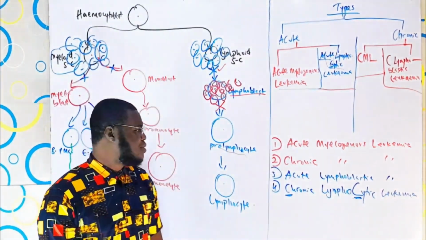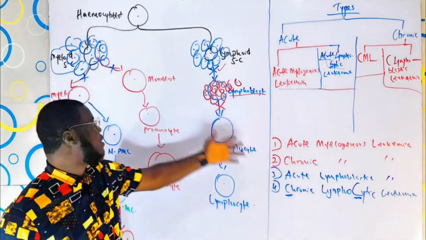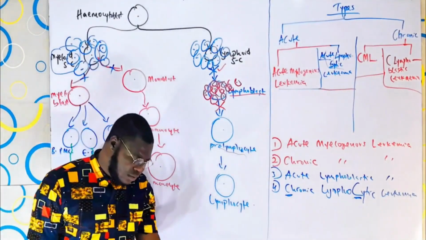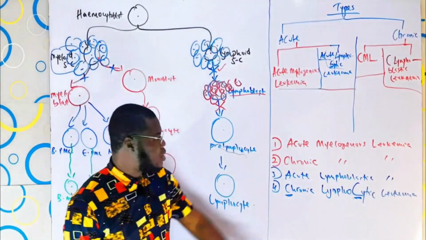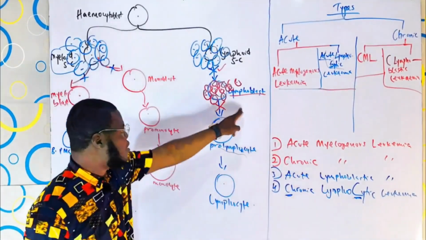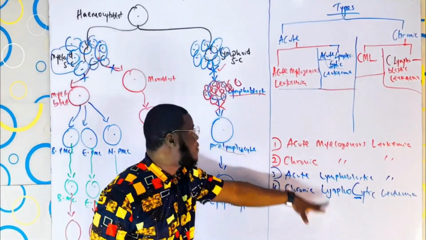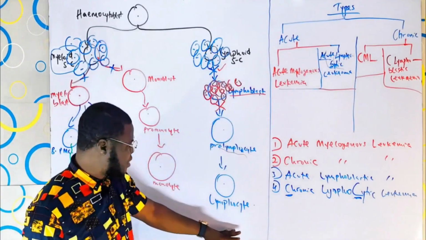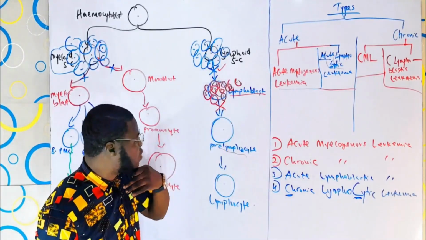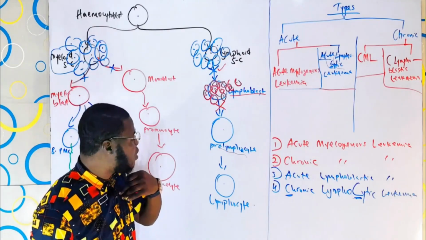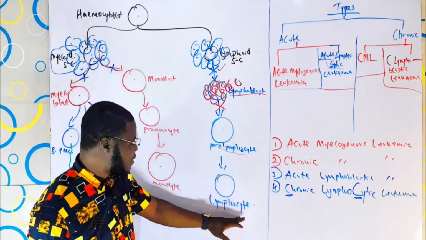Now the point is, we understand myelogenous affects the what? The myeloid stem cell. Good. We understand that lymphoblastics affect the what? The lymphoblast. We understand the lymphocytic affects the what? The lymphocyte mainly. So, excuse me guys, one issue right here. Yeah, the lymphocytic affects the lymphocyte.